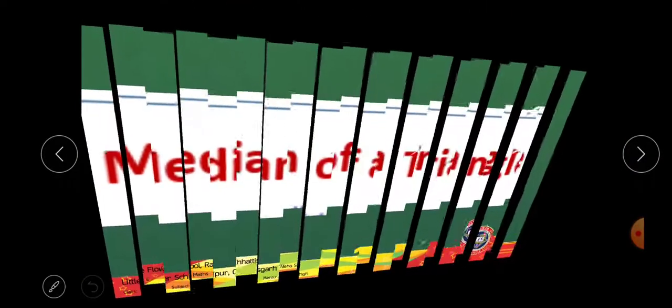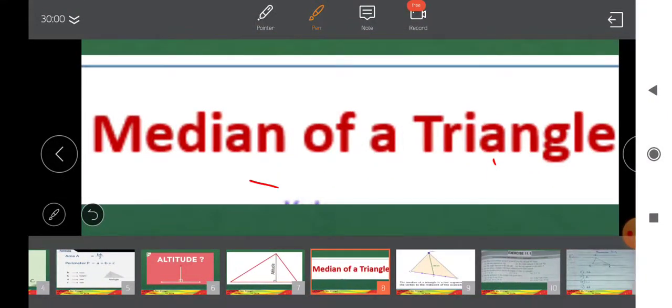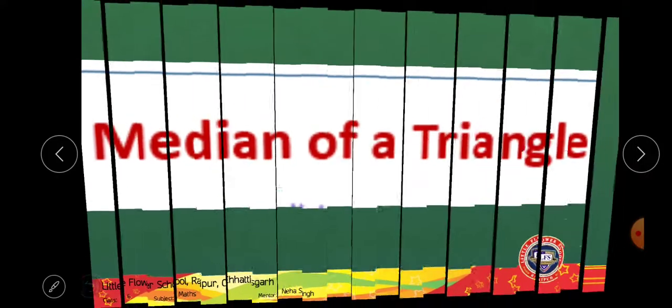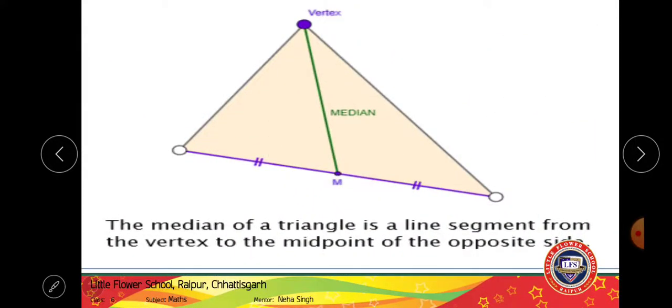And the last term we'll be dealing with is median of a triangle. What does median mean? Median is the line segment from the vertex to the midpoint of the opposite side. See, what is the difference between altitude and median? Altitude also passes from the vertex, but it is perpendicular to the other side, right? This is 90-degree. This is the altitude, right?